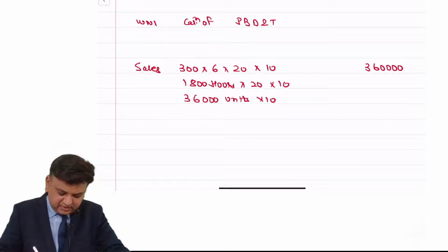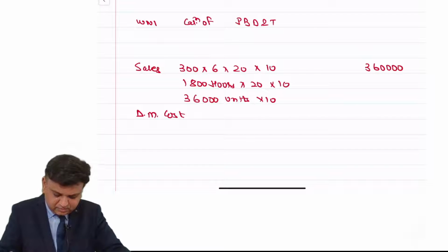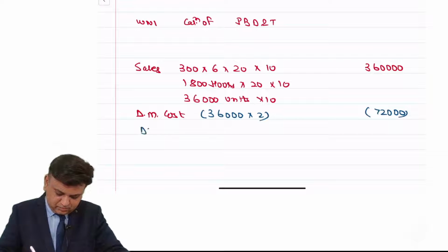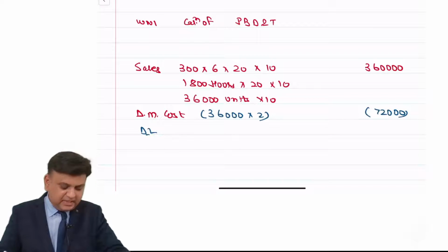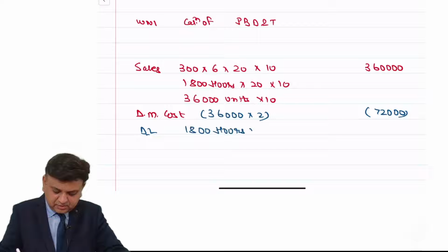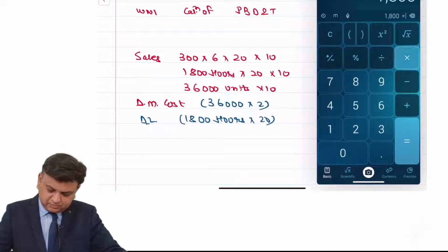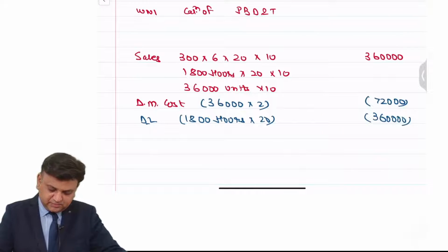Next, we have been provided with the direct material cost. In that it is 36,000 number of units into 2. That comes to 72,000. Then direct labor. In that case, it is 20 rupees per hour. So 1800 hours into 20. That comes to, sorry, 36,000. It comes to an amount of 36,000.